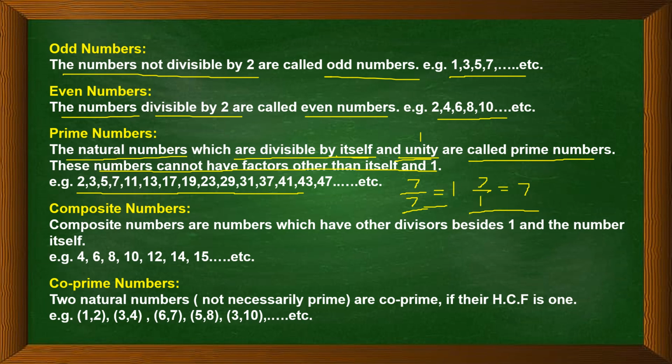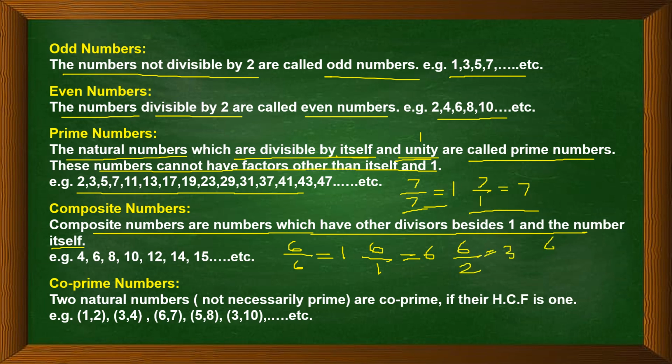Right. Now what are composite numbers? Composite numbers are those numbers which have other divisors besides 1 and the number itself. So it can be divided by other numbers also. For example, take 6. 6 divided by 6, we will get 1. 6 divided by 1, we will get 6. But 6 can also be divided by 2 and we will get 3, and 6 can also be divided by 3 and we will get 2.